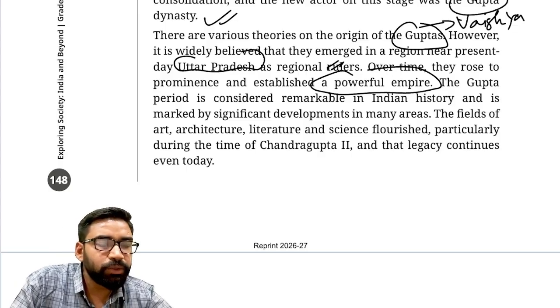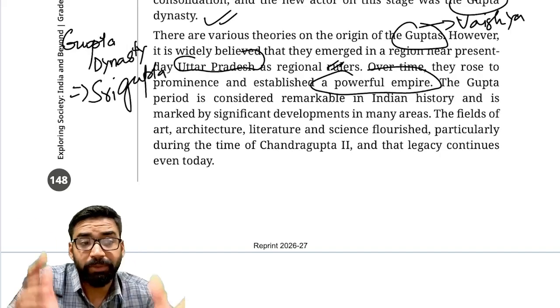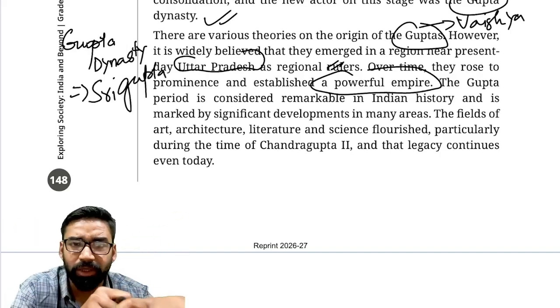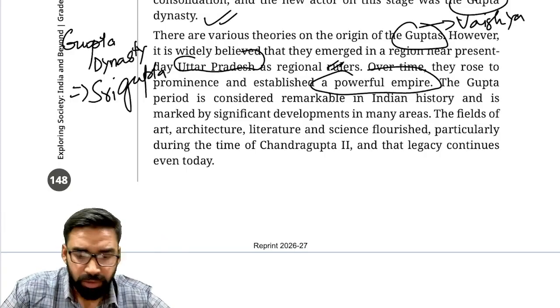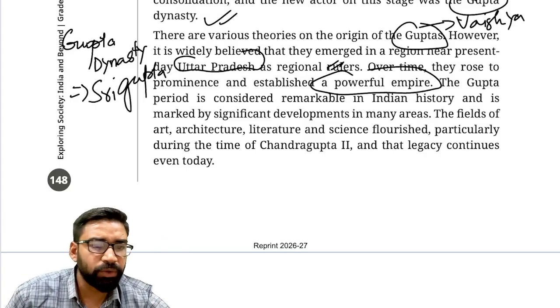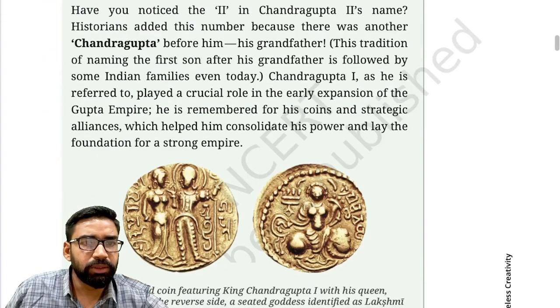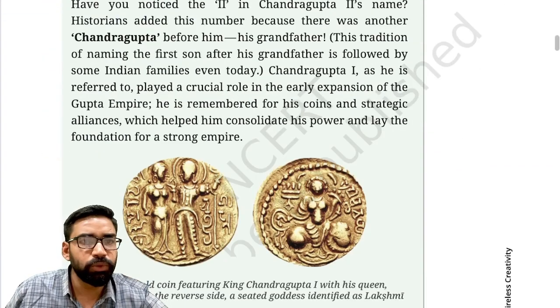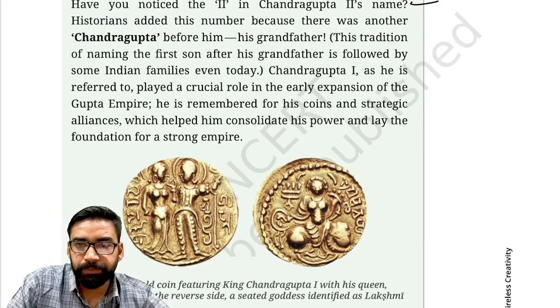First of all, this Gupta dynasty was founded by Sri Gupta, but Sri Gupta was not an important ruler. He was just a chief in the Kushan Empire. The main, first important ruler was Chandragupta I. So I would like to discuss him here and show you his coins also, as you can see. So Chandragupta I.